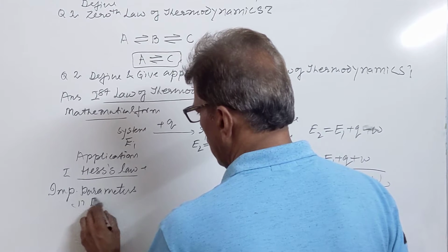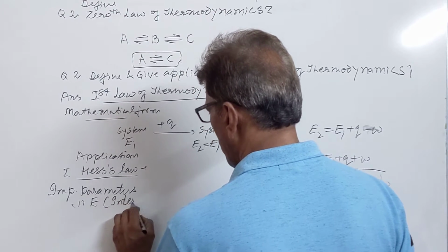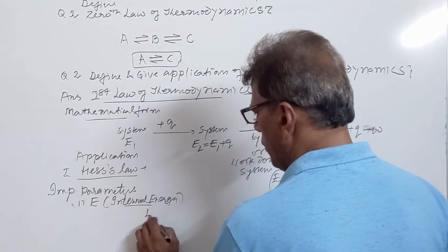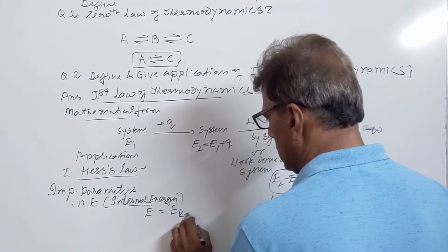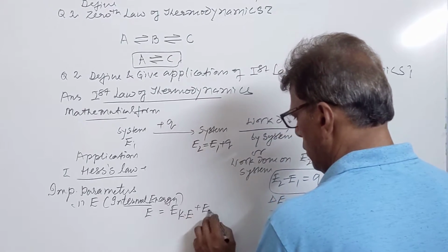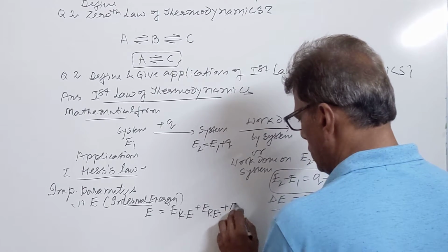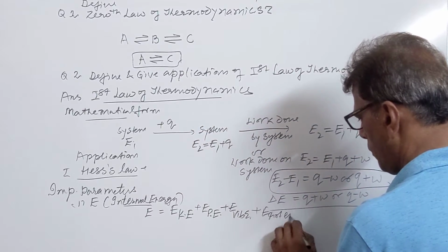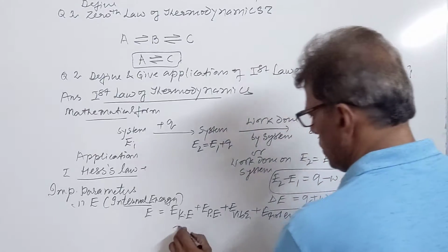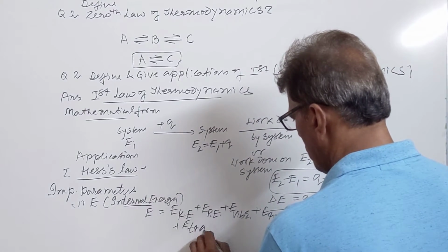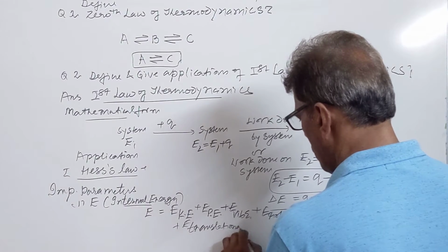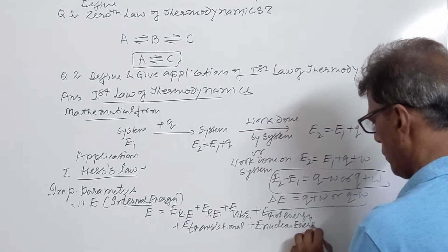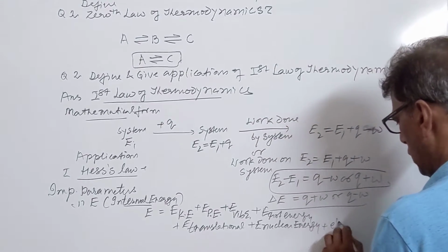First of all, we take internal energy. It is defined as the sum of different forms of energy possessed by virtue of existence of a body: kinetic energy, potential energy, vibrational energy, rotational energy, translational energy, nuclear energy, electronic energy.